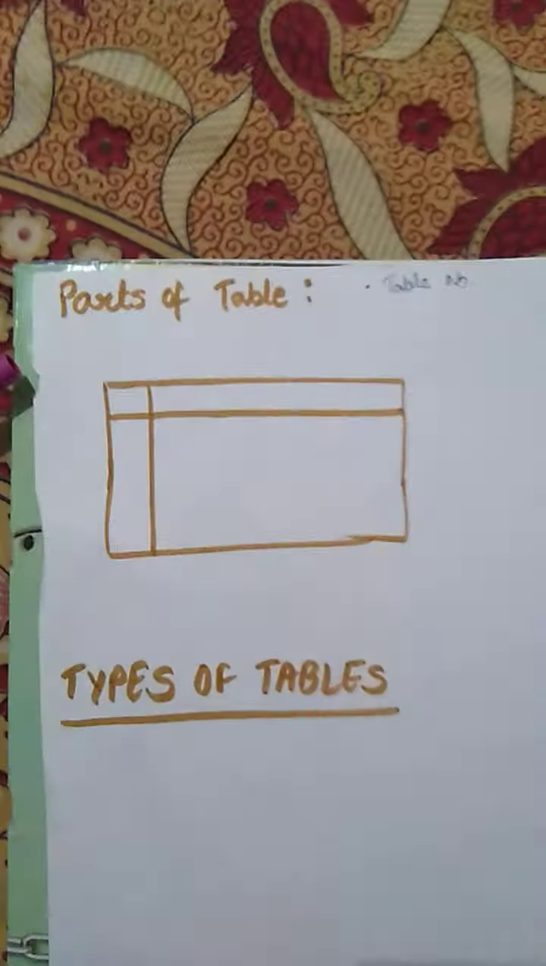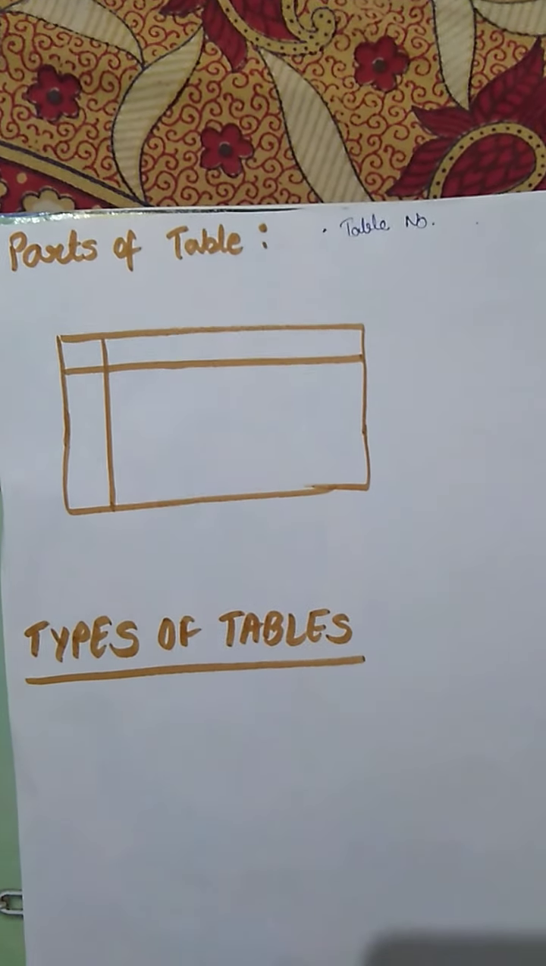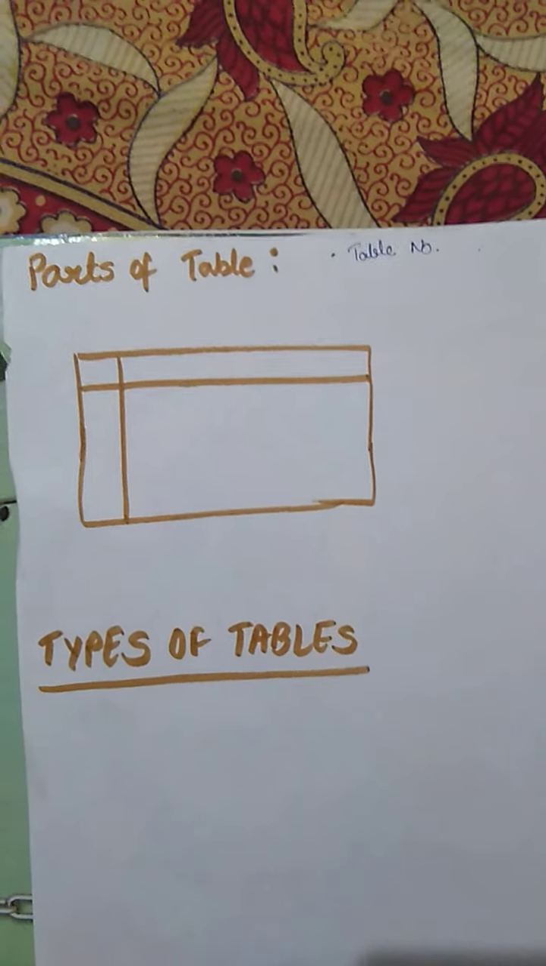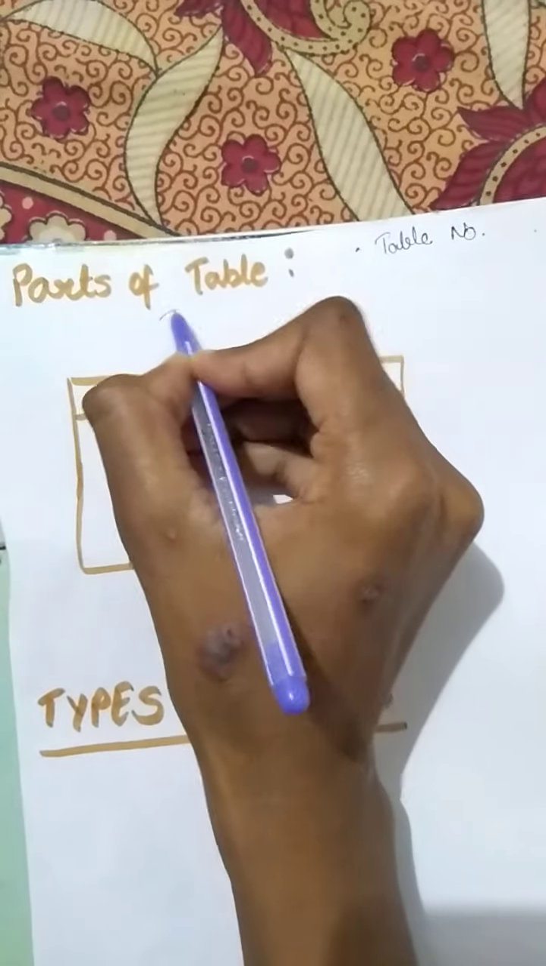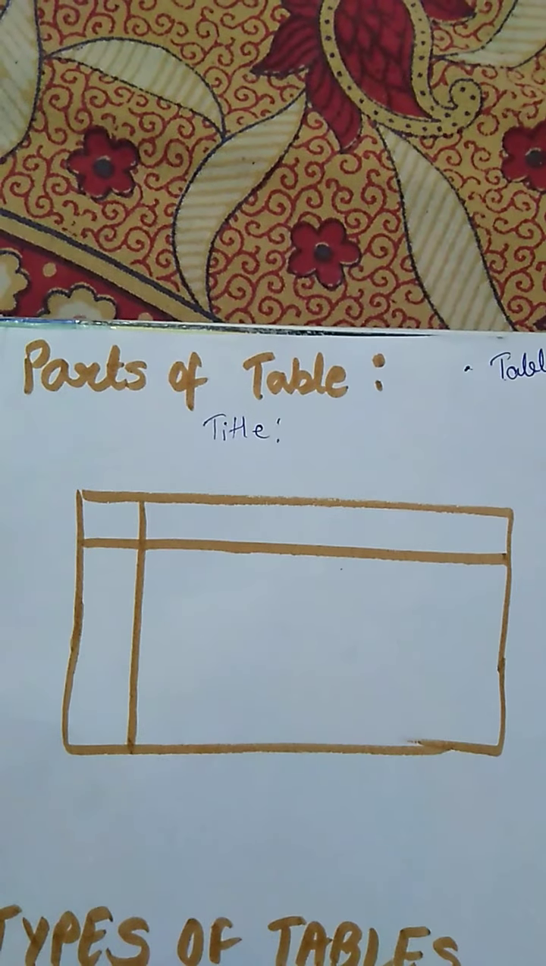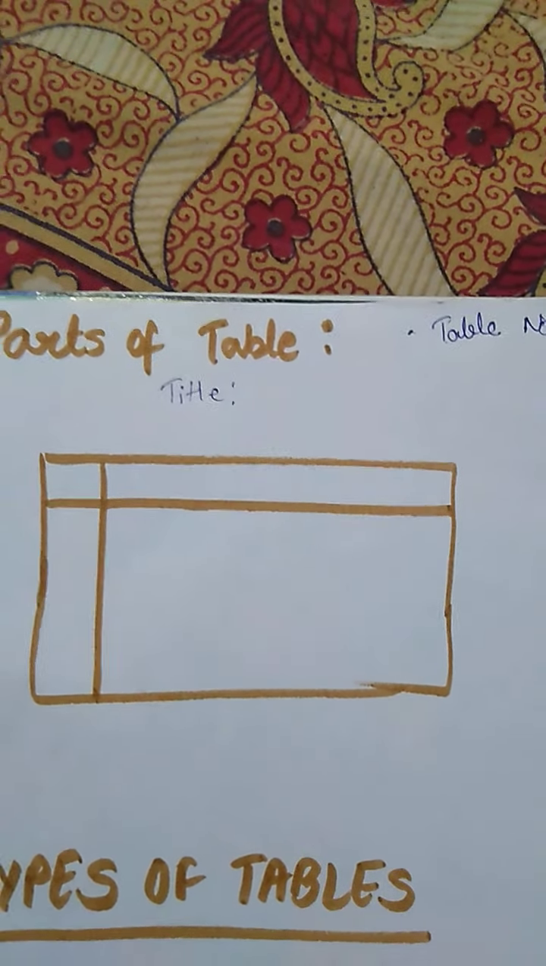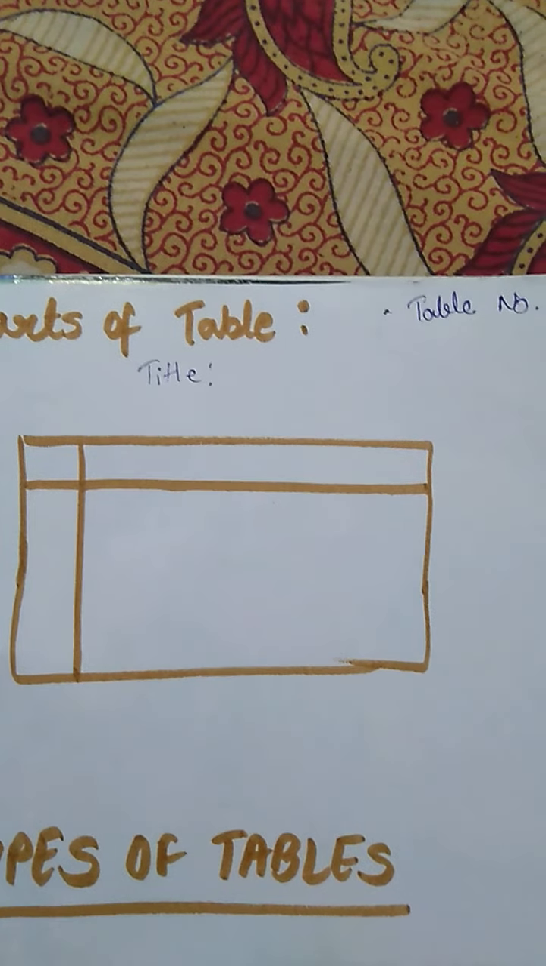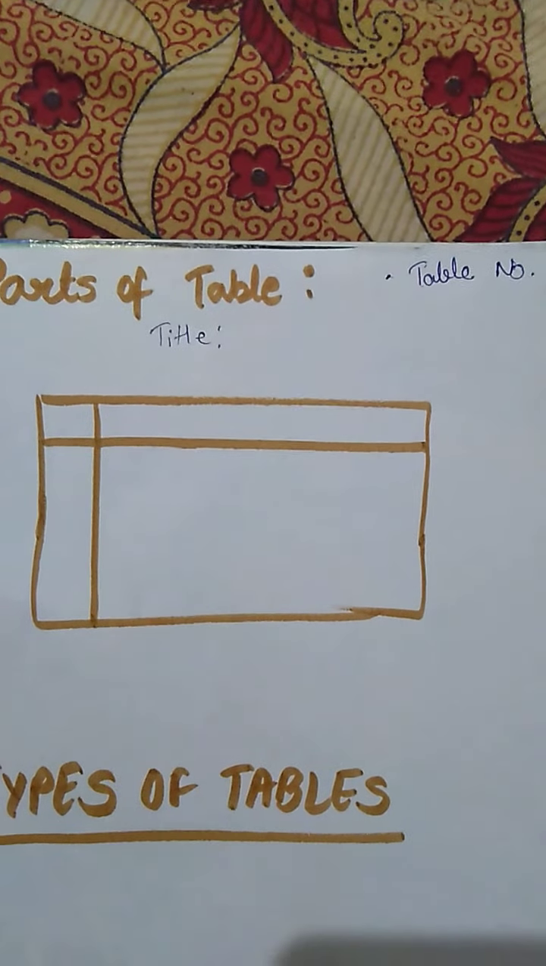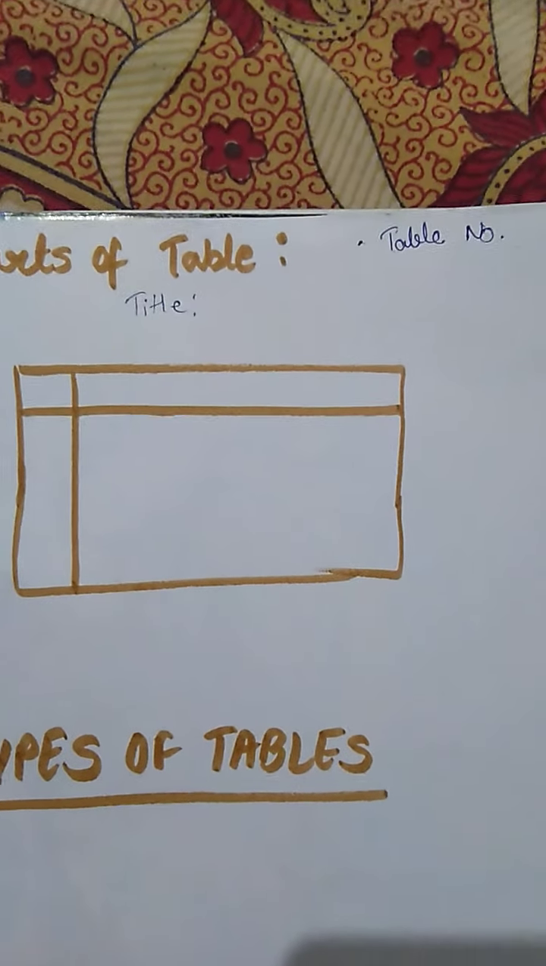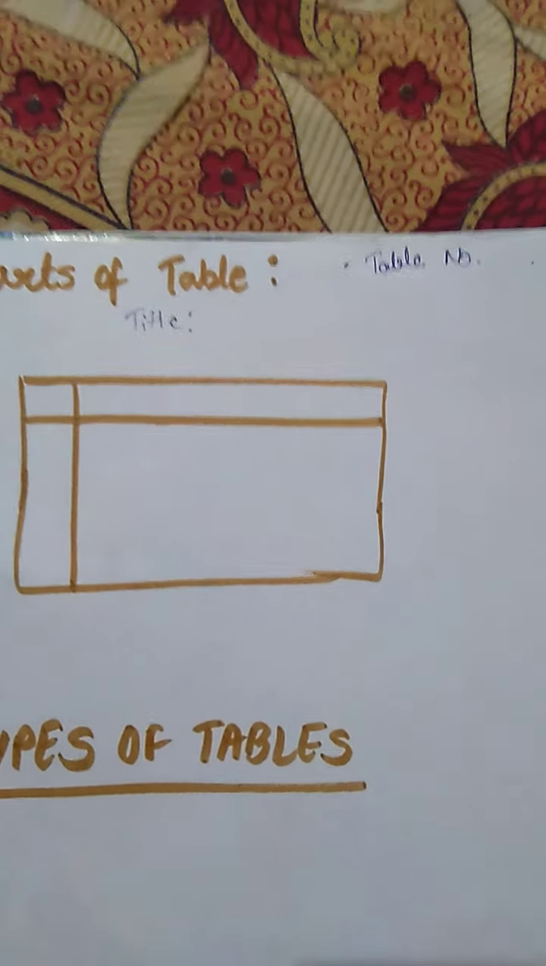Next, the title. Below the table number, at least 1 to 2 centimeter below it, there must be a title. The title should be stated clearly. It should be suitable according to the content that you are going to explain in the table, and the title needs to be self-explanatory.